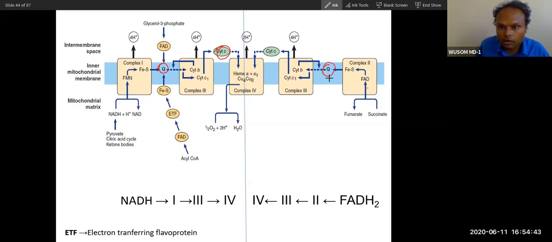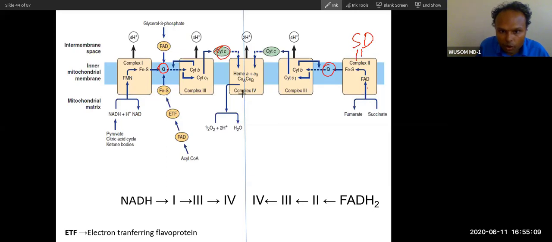Just remember complex 2 is for FADH2, and complex 2 is nothing but succinate dehydrogenase. I have already discussed this. The electron moves from complex 2 to complex 3. Replace the position of complex 1 with complex 2, the same thing. And from complex 3 to complex 4.